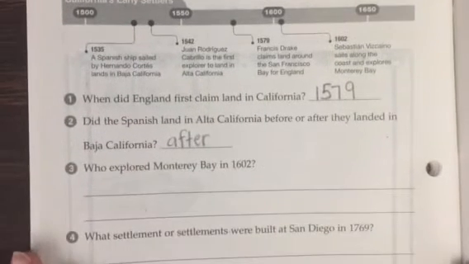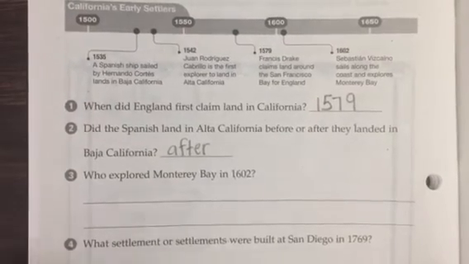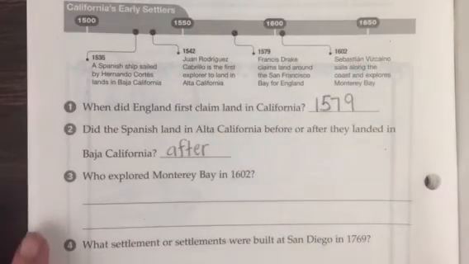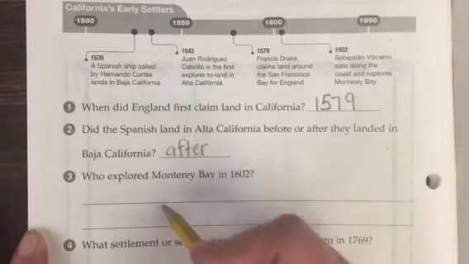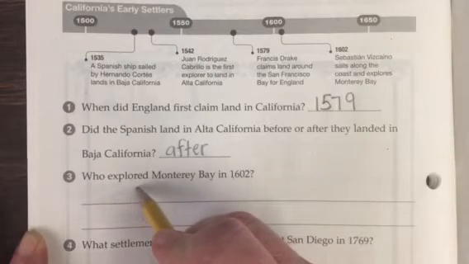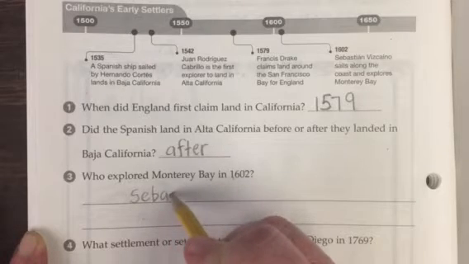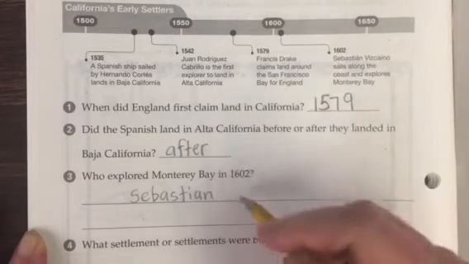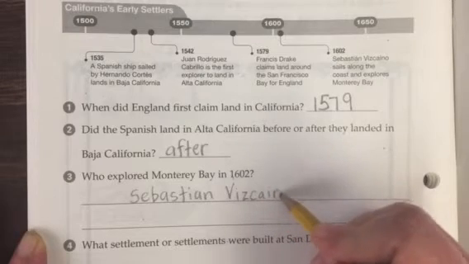Okay, number 3. Who explored Monterey Bay in 1602? So we can just go right to the timeline to where it says 1602, and it says that Sebastian Vizcaíno explored Monterey Bay. So some of you may have been to Monterey Bay. That's where the Monterey Bay Aquarium is, which is really a fantastic place. So this is Sebastian Vizcaíno. Okay.